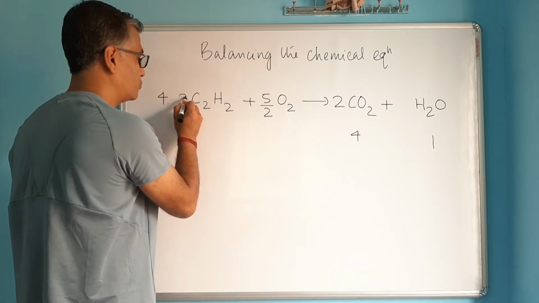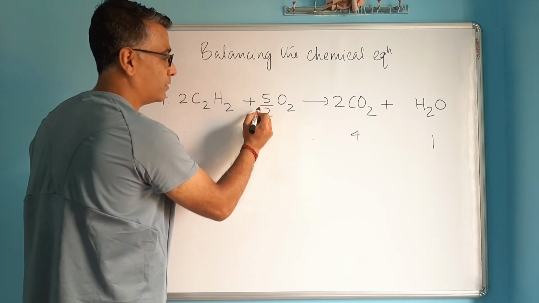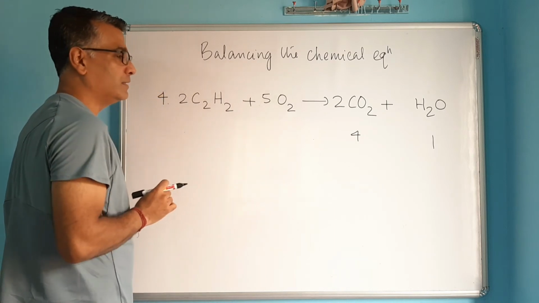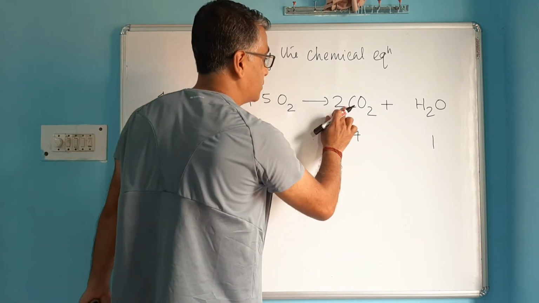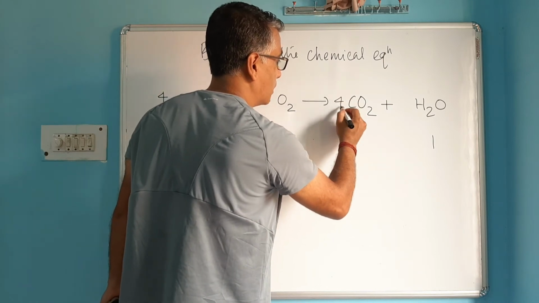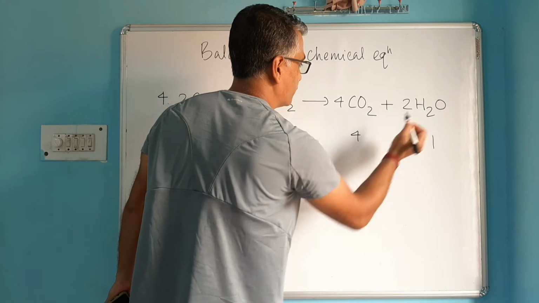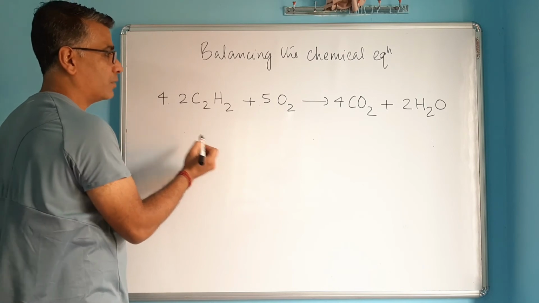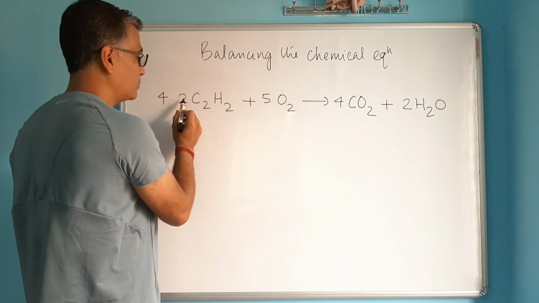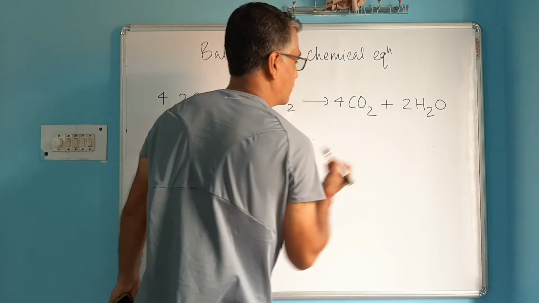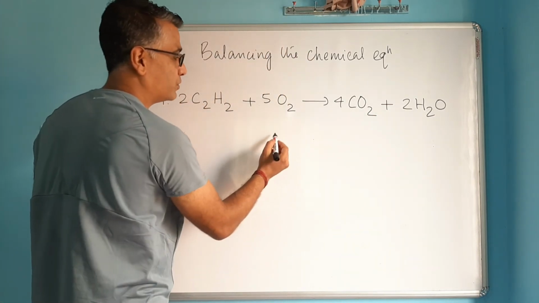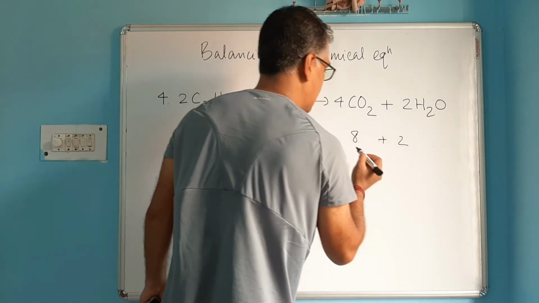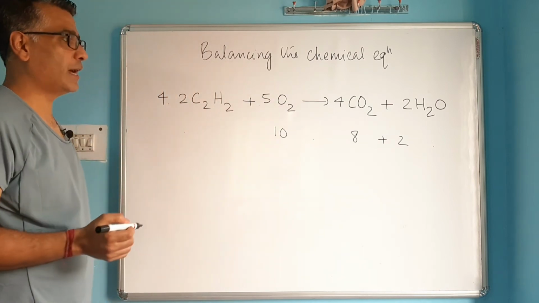So 2 into 1, 2. If I multiply 2 here with 2 here, that 2 and this 2 at the denominator cancels, so it leaves only 5. And 2 into 2 this side will become 4, and 2 into 1 will be 2. So now this equation is balanced. Let me count how. 2 into 2, how many carbon? 4 carbon. Hydrogen, 2 into 2, 4 hydrogen. 5 into 2, 10 oxygen. 4 into 2, 8 plus 2 oxygen, and that amounts to 10. So that way this equation is now balanced.